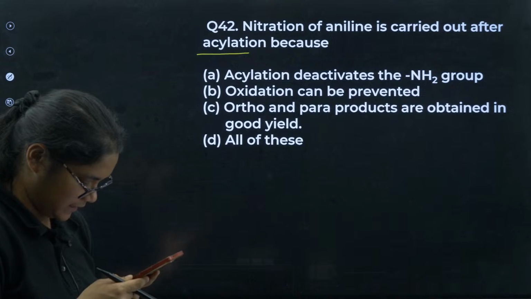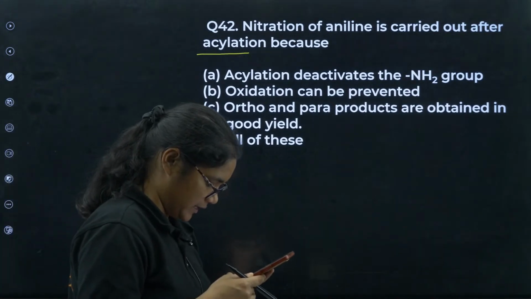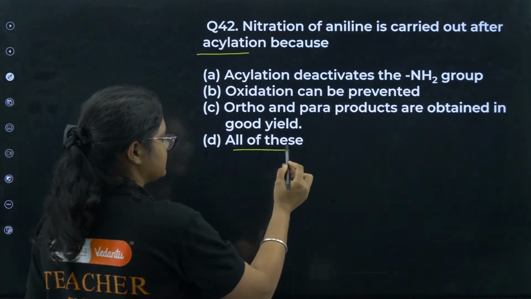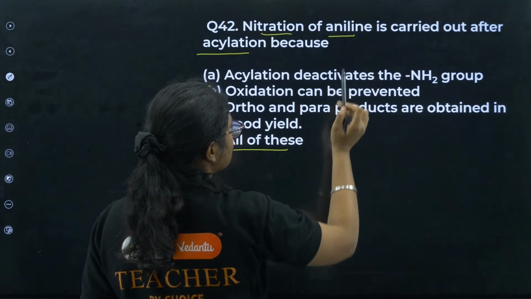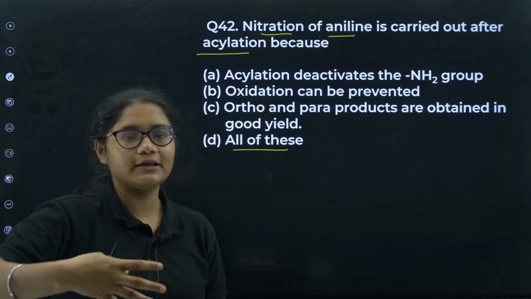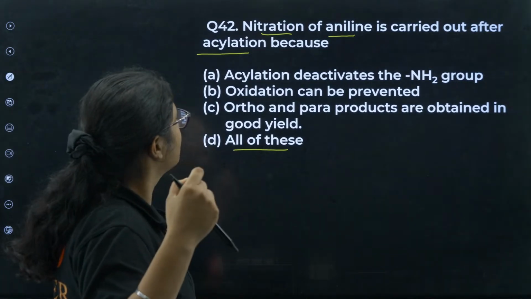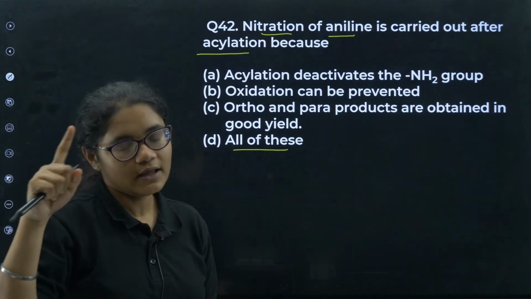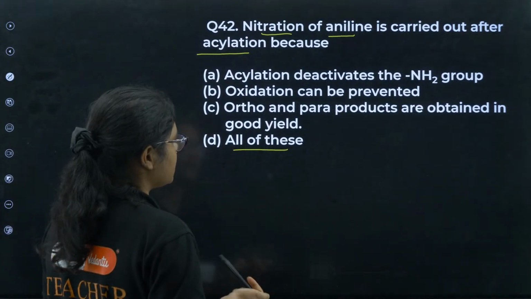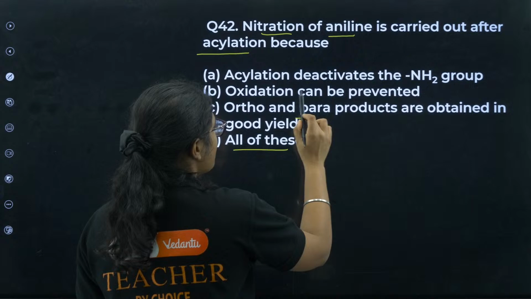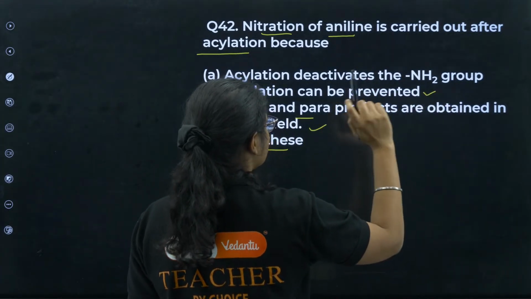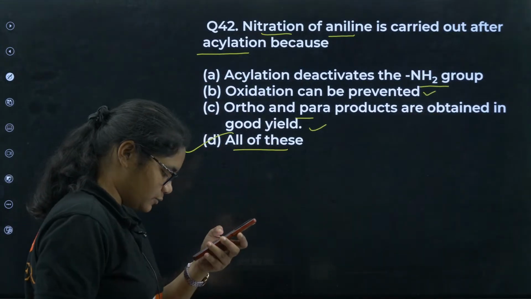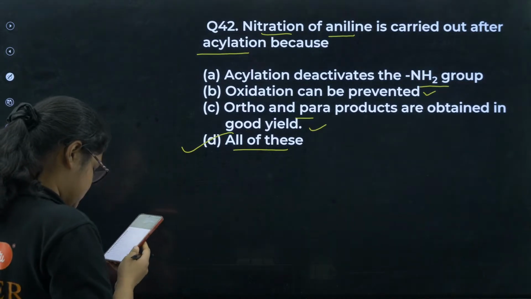Aryan has given 42C, Manthan has given 42D, Pradeep has given A, Sanjana has given A. Yes, so here I'll say Manthan is correct. It is because of all of these. If you directly do nitration of aniline, without acylation, what will happen? You will get ortho, para, all the products at the same time, right? But we do not want that. With acylation we get ortho and para products in good yield. Oxidation can also be prevented because now the free NH2 group is not there. Acylation also deactivates the NH2 group. So this is all of the above, that is option number D. Yes, D is the correct answer here.